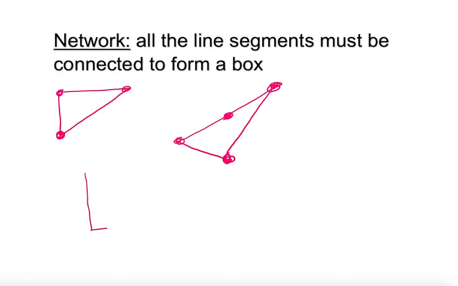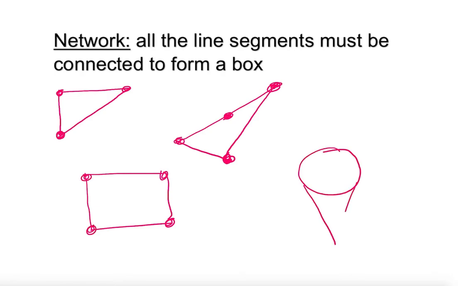And if I do this one here like this also, so this is also a network. If I do this one down here like that, this is also a network. Okay, this is also a network. Notice that there is only one line coming down here. So as you see, these are the networks.